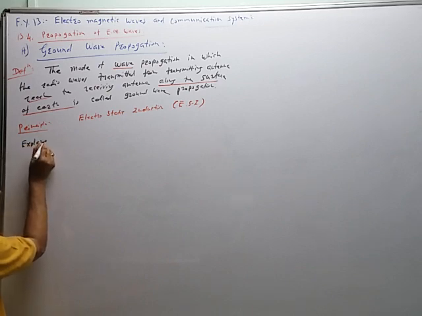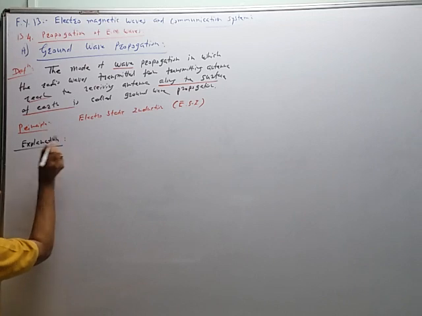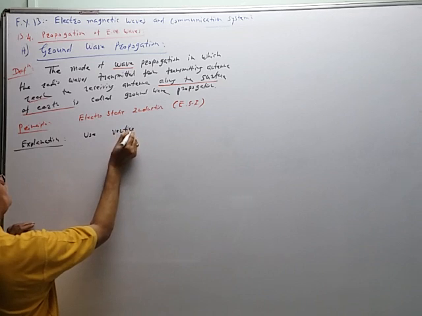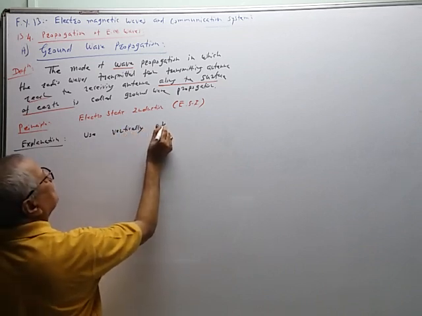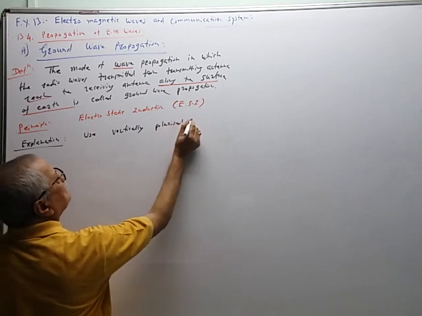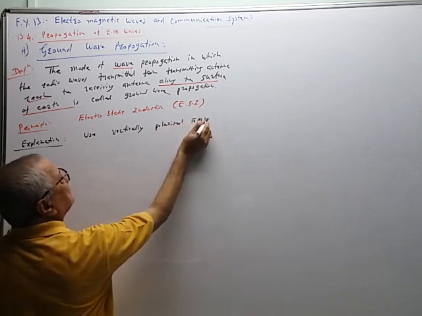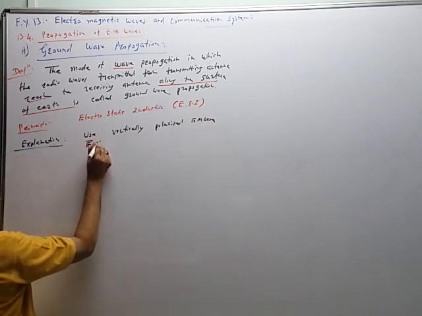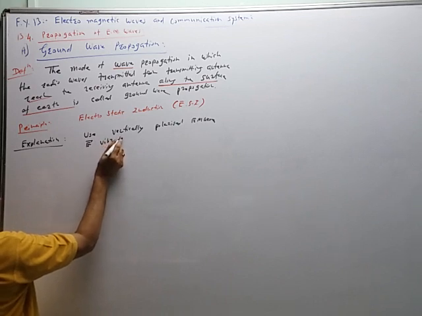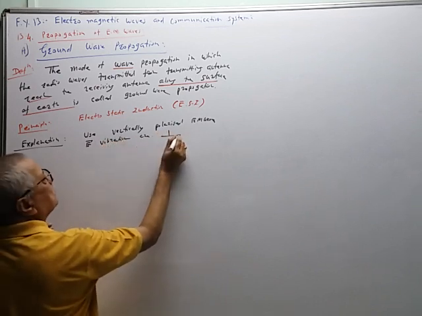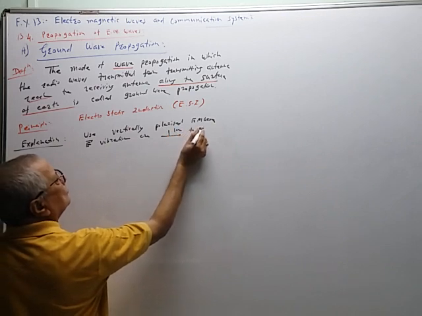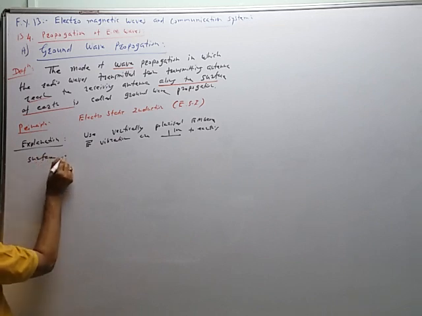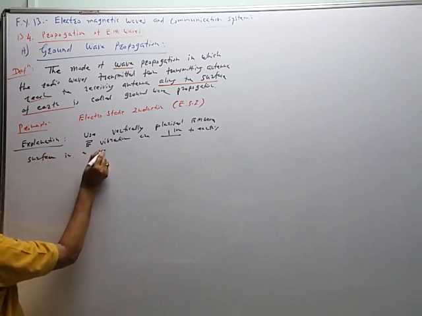Explanation. Here we use vertically polarized electromagnetic wave. Vertically polarized means E vibrations are perpendicular to Earth surface in a vertical plane.